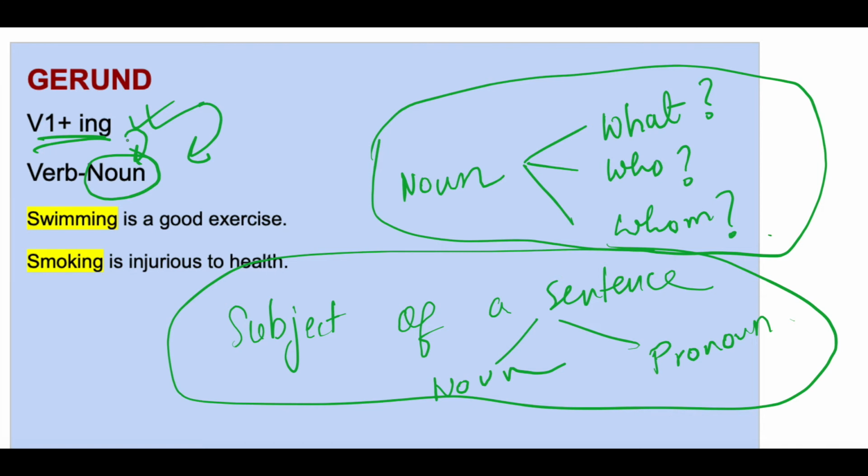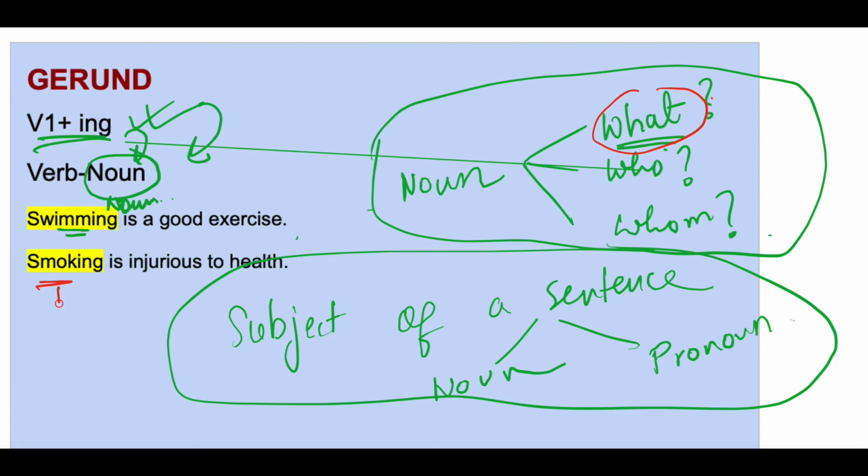Swimming is a good exercise. Now ask the question, what is a good exercise? What is the answer that you get? Swimming. So swimming is a noun. Understood? Smoking is injurious to health. What is injurious to health? Smoking.